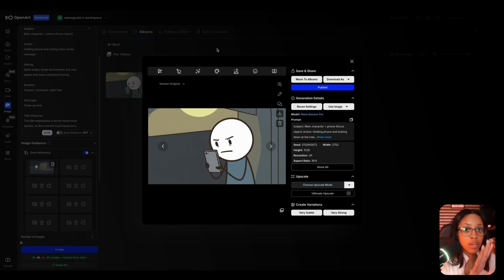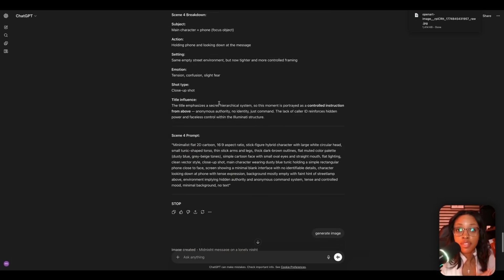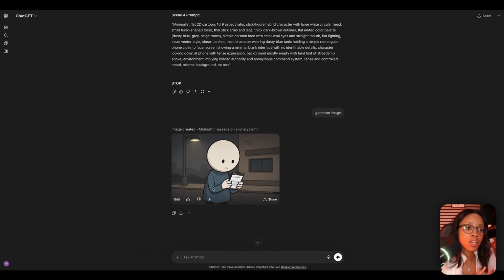But if not, then you want to keep going back and forth between GPT and Nano Banana or staying within GPT until you have all your images generated. And when you do have them generated, if it's from Nano Banana, you do want to click download to download your images. Or if it's from GPT, in order to download it, you just click here where it says download, and then your images will be downloaded to your computer.